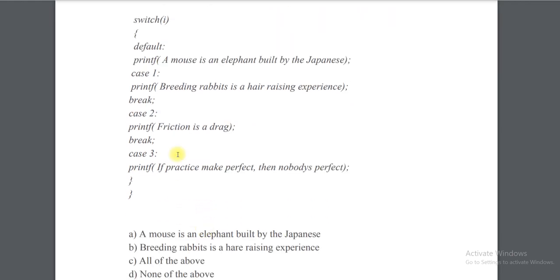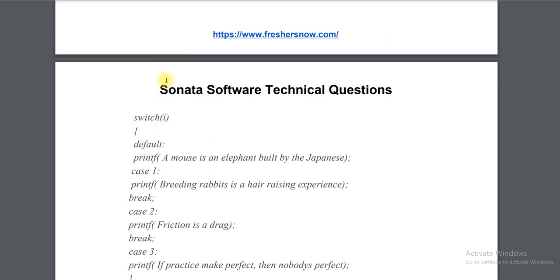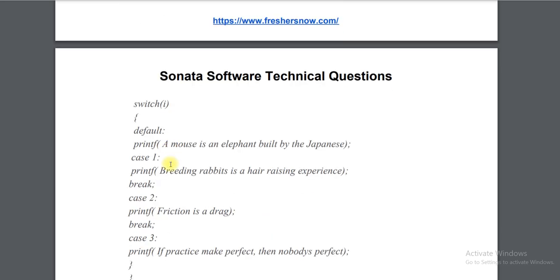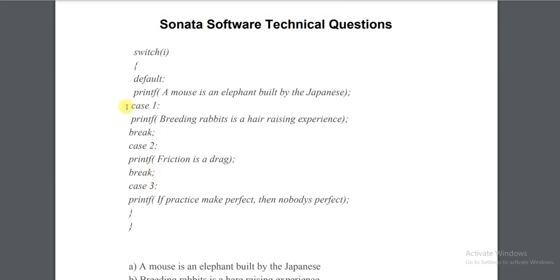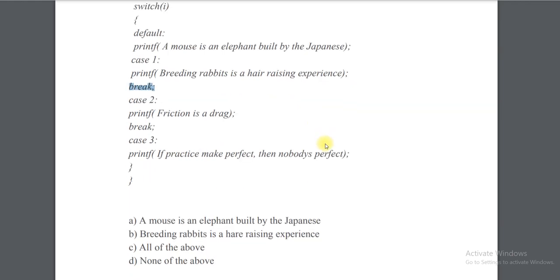Okay guys, so here the I value is 4, but in the cases there is no 4, so it is going to print default, and default is not followed by break, so it will print case 1 also, and there it will get break, so it will print: a mouse is an elephant built by Japanese, breeding rabbits is a hair raising experience. So these 2 lines will be printed. If you have any doubt, please watch the first video, I have clearly explained it in detail.